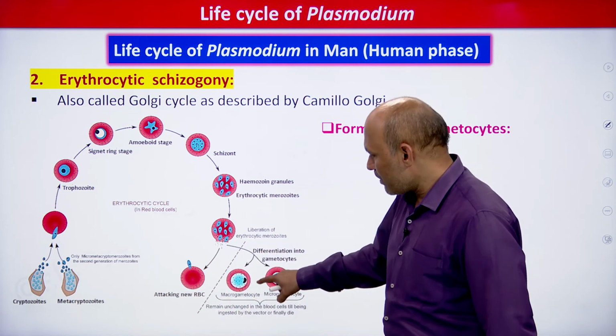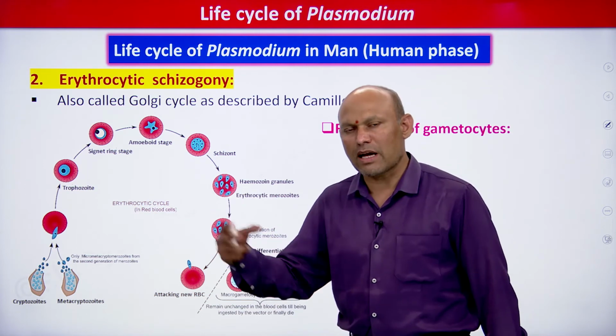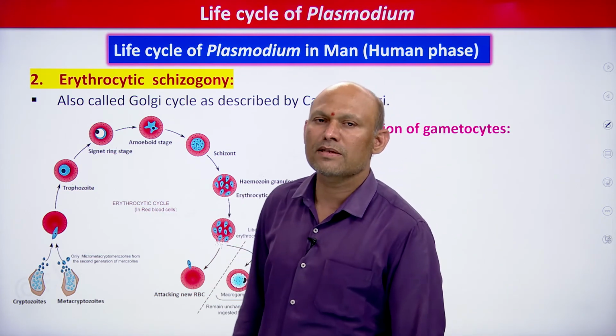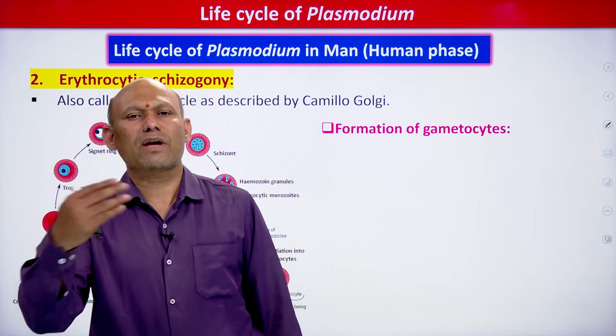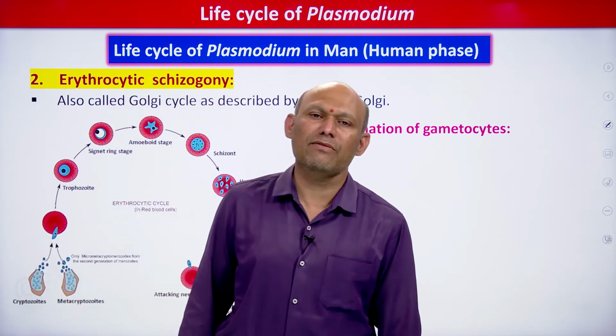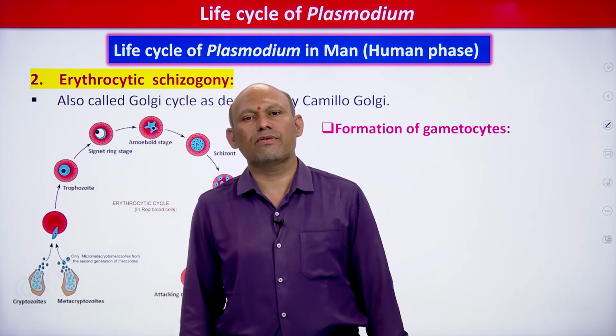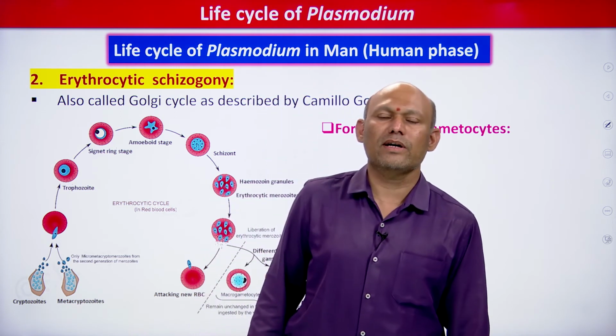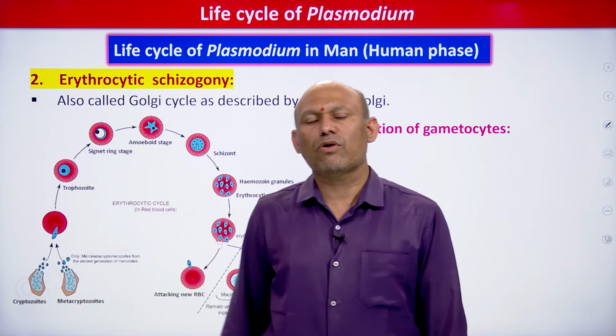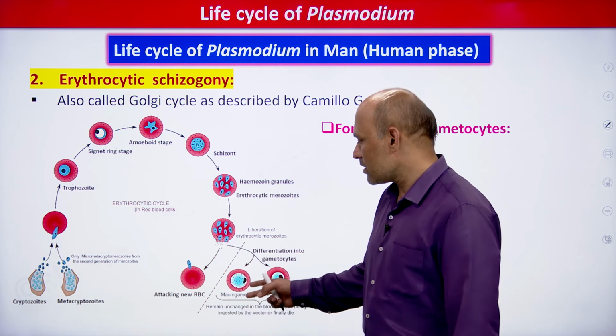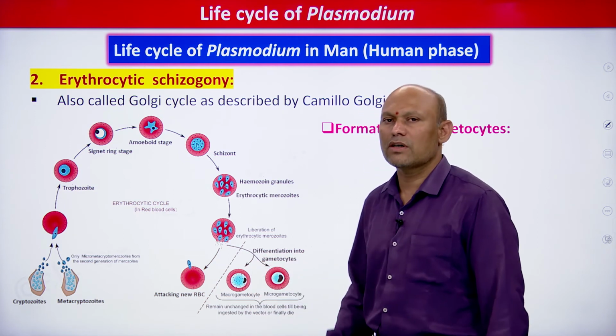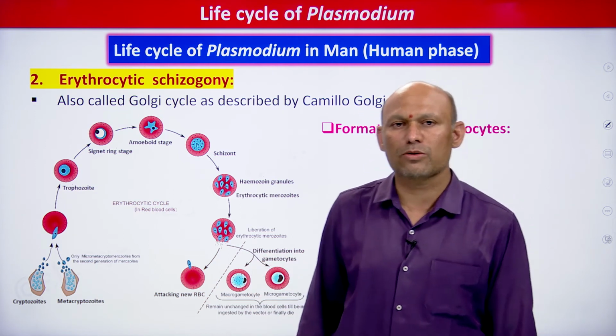And further development of gametocytes into gametes. Gametocytes are nothing but gamete mother cells, right. So formation of gametes from gamete mother cells always occurs in the body of the female Anopheles mosquito, students, right. So why? For the further development of gametocytes, the temperature and pH of the human body is not suitable, students, right.